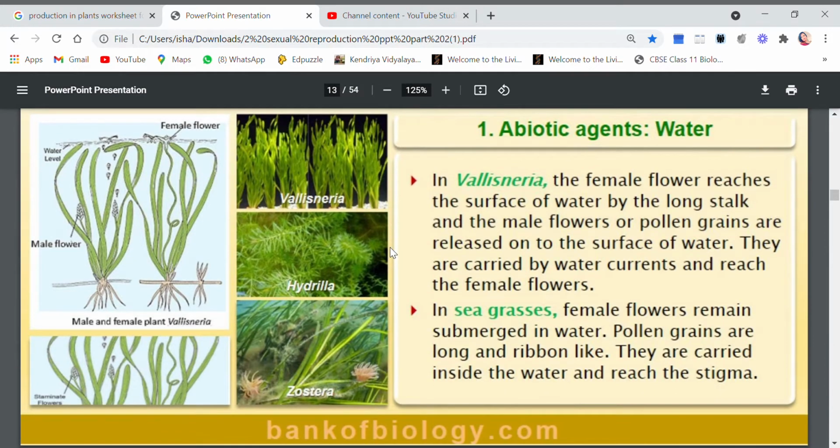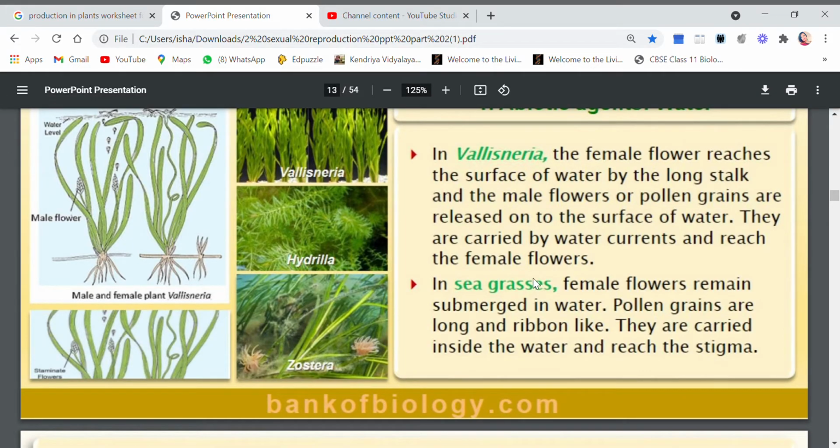Also, let me show you the seagrass. In seagrass, female flowers remain submerged. Now, this is a different case. Here, the female flowers are submerged in water and the pollen grains are long and ribbon-like, and they are carried inside the water and reach the stigma. In seagrass, both the male and the female flowers are submerged, so the pollen grains will swim.